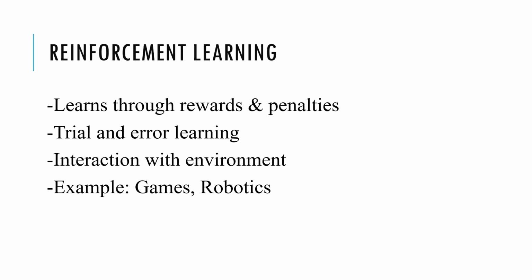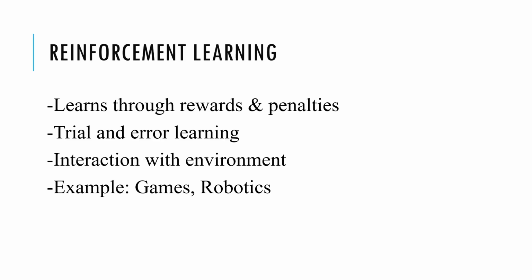Now we will learn about the third type of machine learning, that is reinforcement learning. Reinforcement learning is very different from the other types. Here the model learns by interacting with an environment and receiving feedback in the form of rewards or penalties. Think of it like training a pet dog.